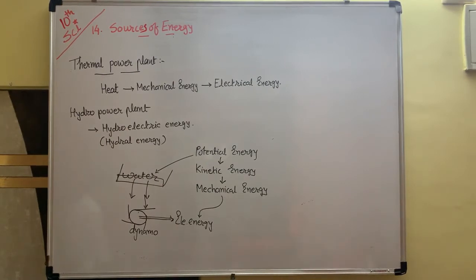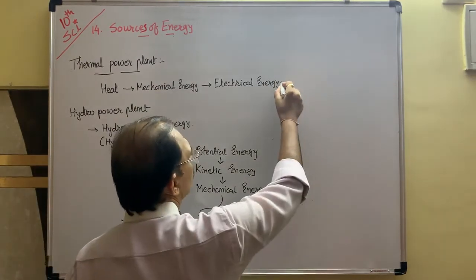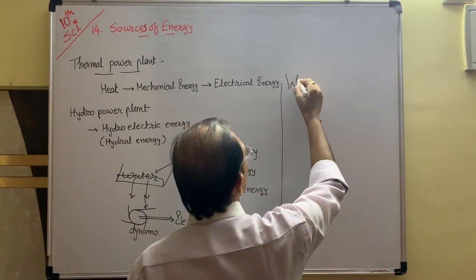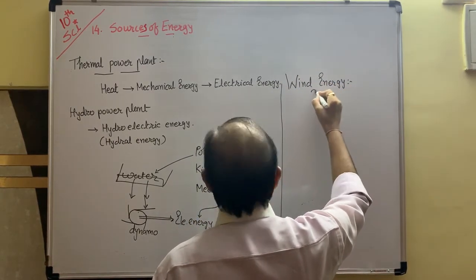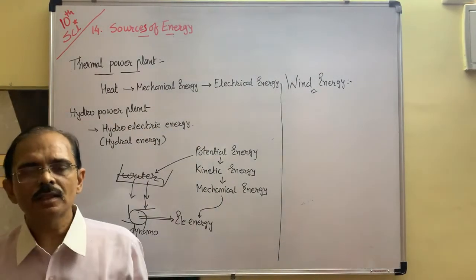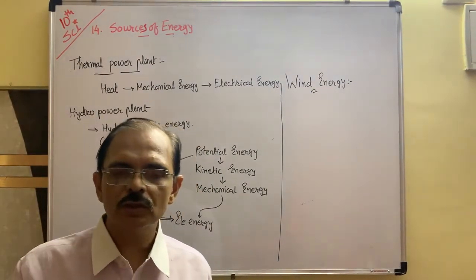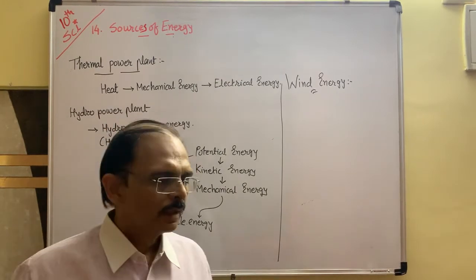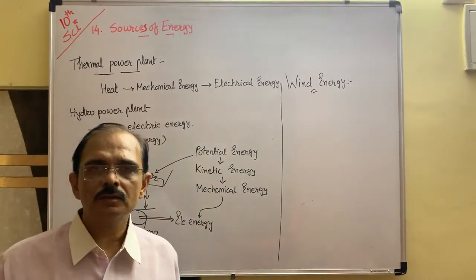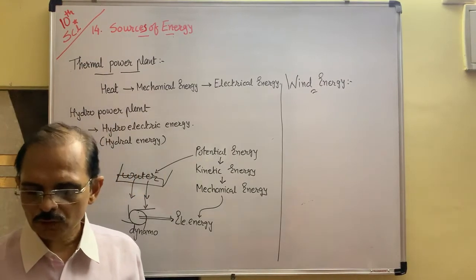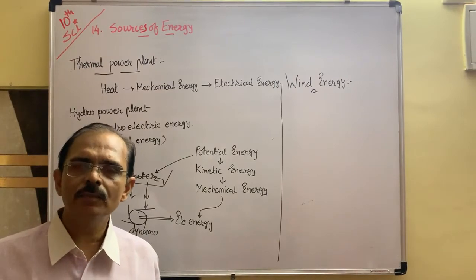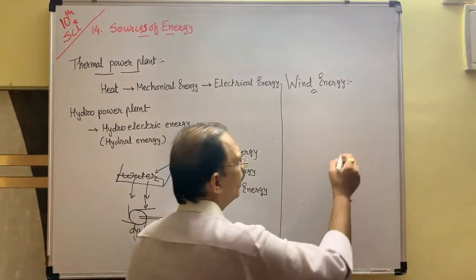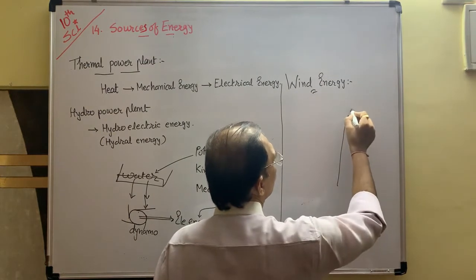Now the third one is wind energy or windmill. Wind energy is also an unconventional source of energy, a new source of energy for human beings. It has not been used for a long time, since ancient times. You know that to produce wind energy we should plant or establish a windmill.